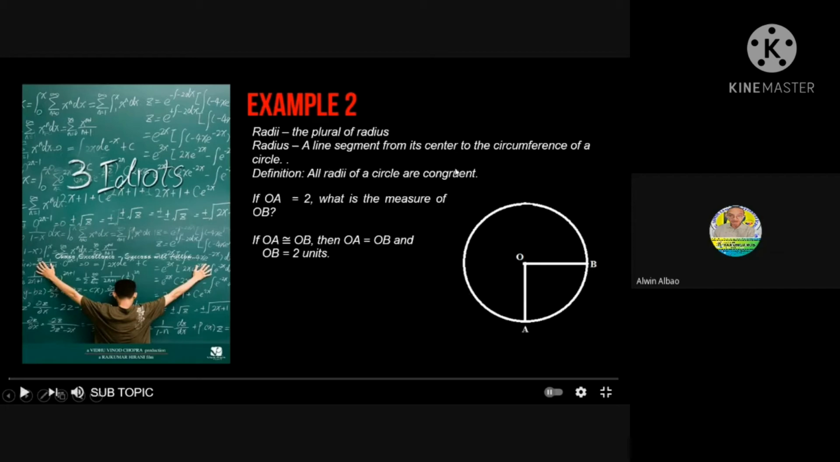According to the definition, all radii of a circle are congruent. OA is a radius, and then OB is also a radius. So therefore, OA is congruent to OB, then OA is equal to OB. Since OA is equal to 2, then OB is equal to 2 units.